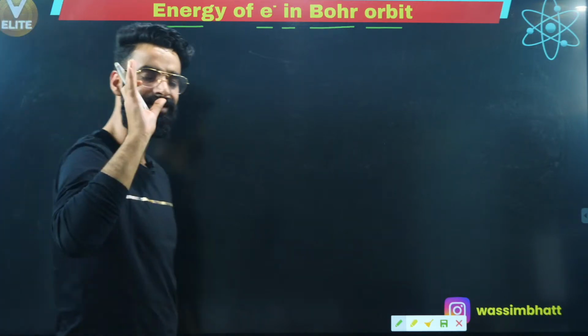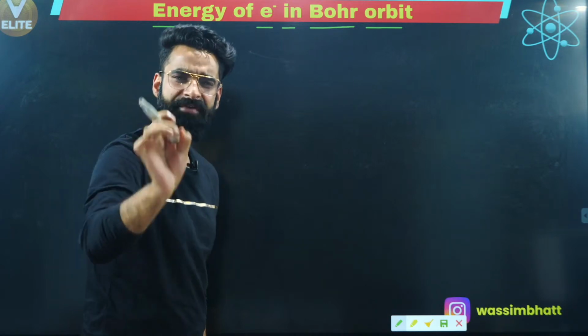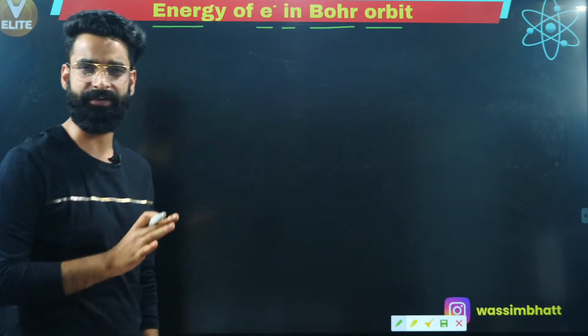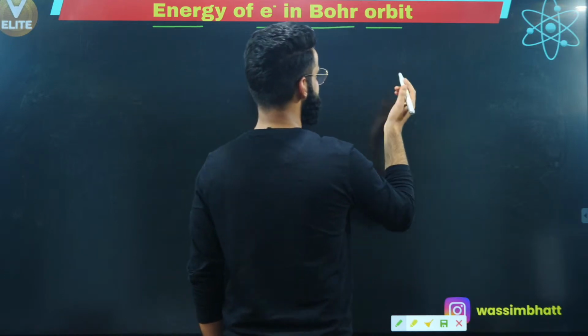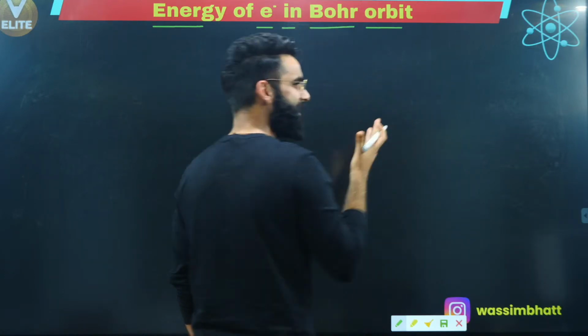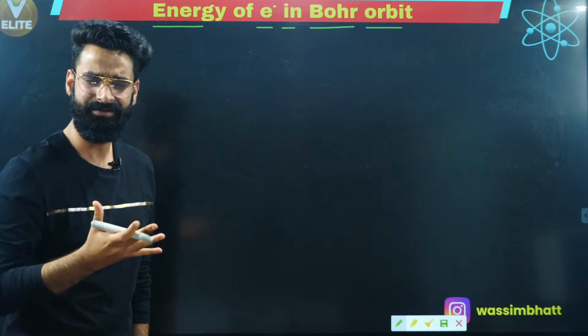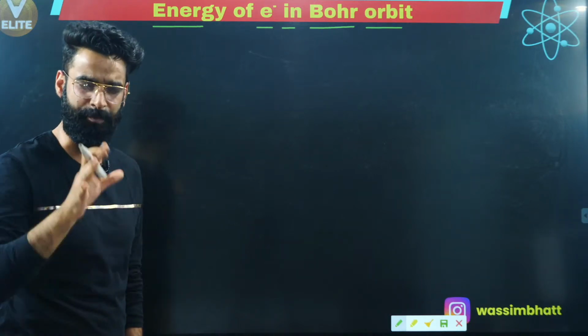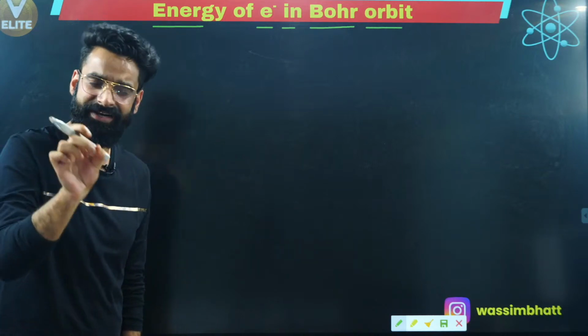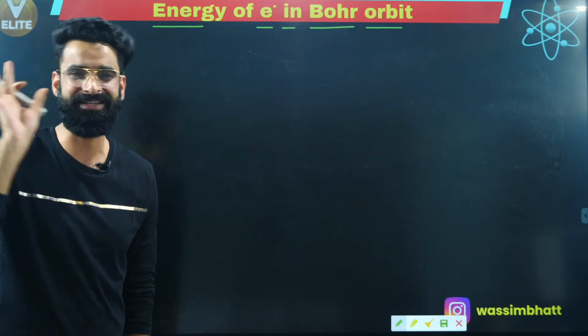Okay, understand and note down every single thing which I'll be mentioning on the screen. For example, I'm taking a single electron species. I told you in the last session, right? That species which just contains one electron in it. So basically, I'm going to take either hydrogen or hydrogen-like species.